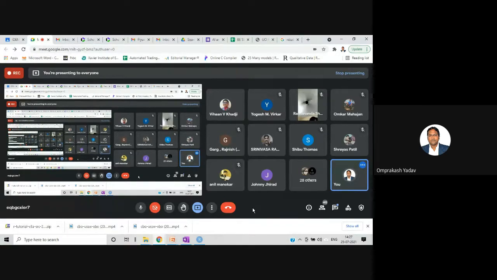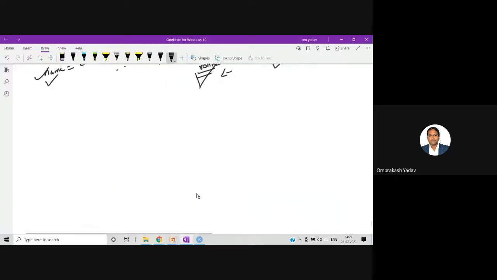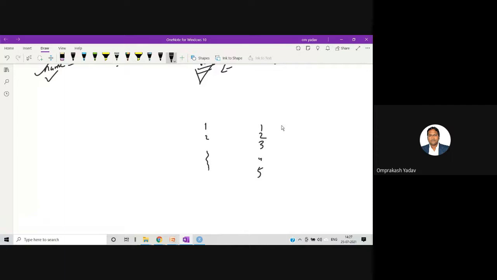Right, exactly. You correctly mentioned, but that will come in the data frame once we learn the data frame data type. There we will be storing the data in terms of rows and column format. Let's say, for example, if I explain quickly, the data will be in this way: 1 2 3 4 5, then the names Amit, Rakesh, and such kind of names, and then the age 25 30 40 50 60.